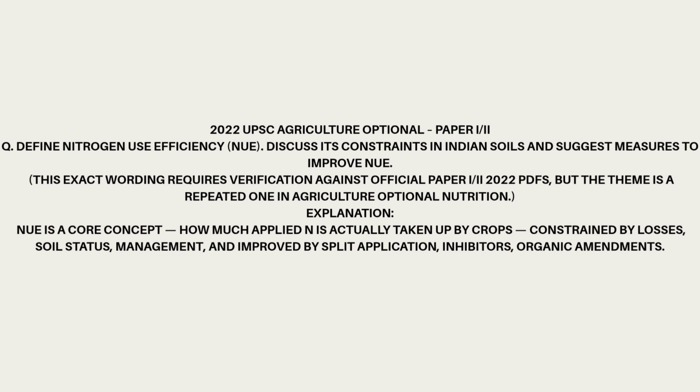Explanation. NUE is a core concept: how much applied N is actually taken up by crops, constrained by losses, soil status, management, and improved by split application, inhibitors, organic amendments.